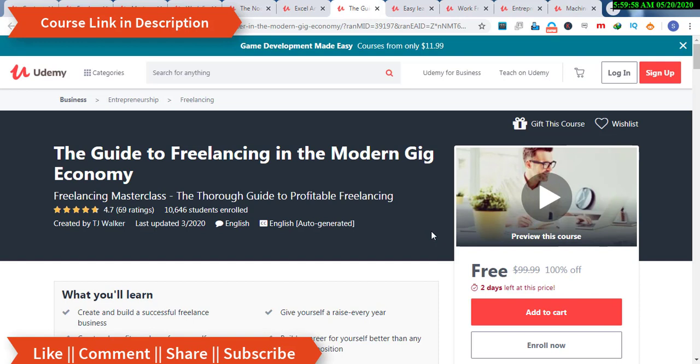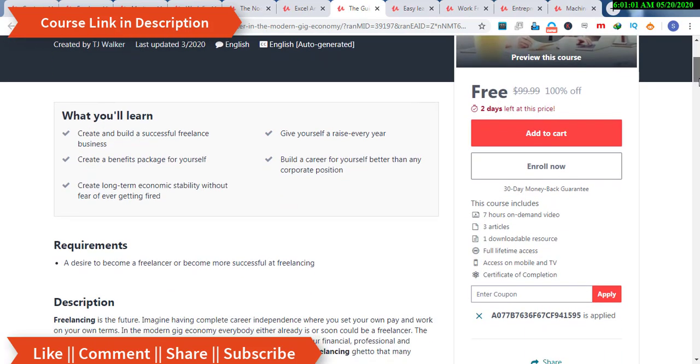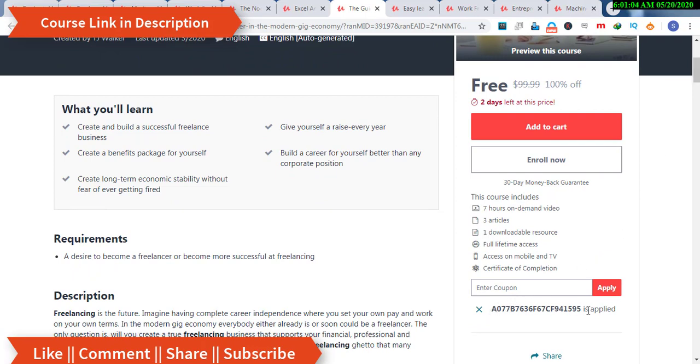Now the next course is the Guide to Freelancing in the Modern Gig Economy. If you are trying to work as a freelancer in this modern age, then this is the right course for you. Here you will get guidelines on how to create modern gigs that can help you rank so that you can get more customers and earn money working as a freelancer. In order to take this course, you need to enter this promo code, and after entering it, click on add to cart or enroll now to access this course for free. This course is 7 hours and the promo code will expire after 2 days.